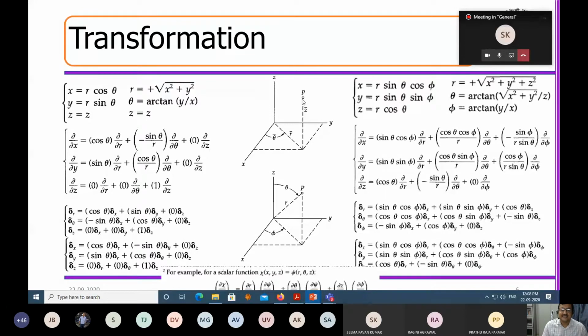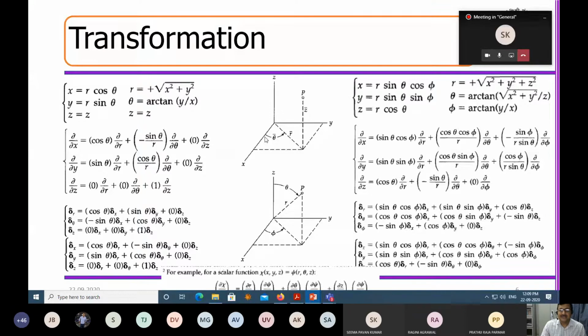For a cylindrical coordinate system, I assume that around Z there is a cylinder, and here I assume that around X, Y, Z there is a sphere. On the surface of the cylinder, I place a point whose coordinate is X, Y, Z, and that point I define as R, theta, and Z. How do I define R? Suppose I project this point onto the XY plane. The projected point of P on the XY plane, I call this R. And this R making an angle with the x-axis, I call that theta.